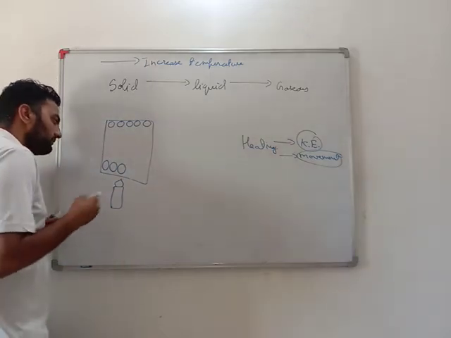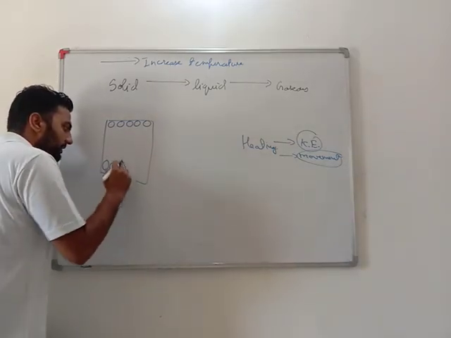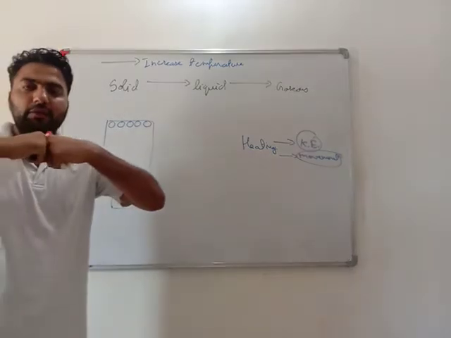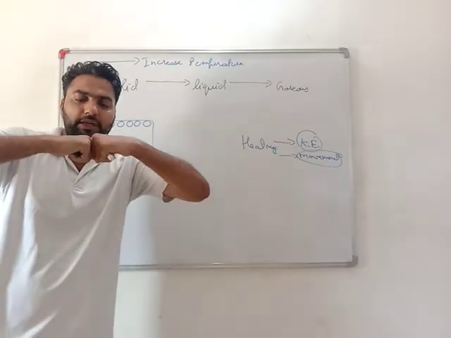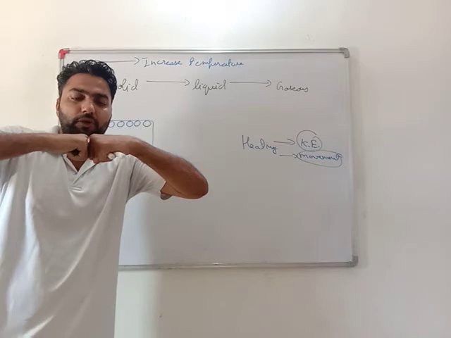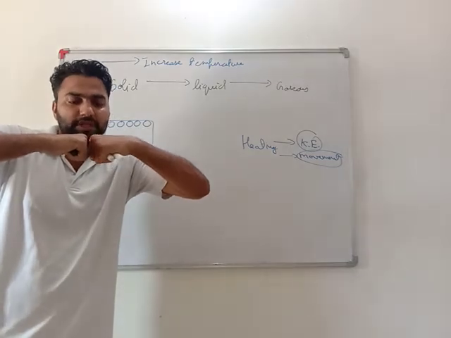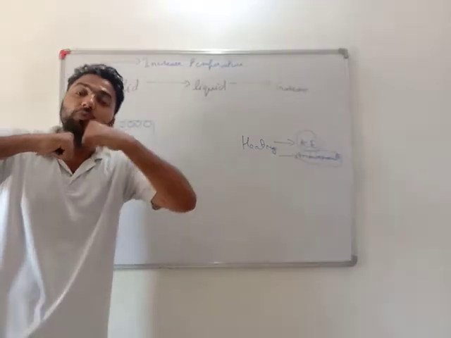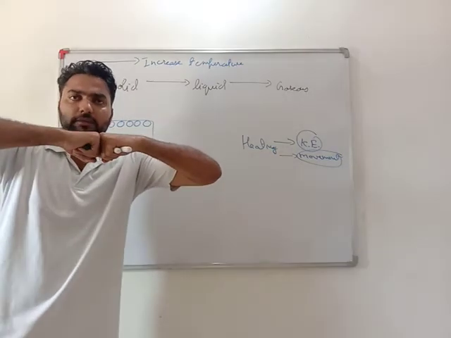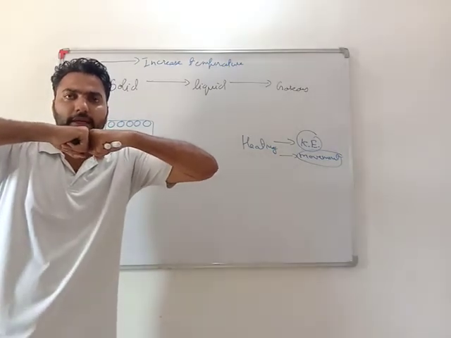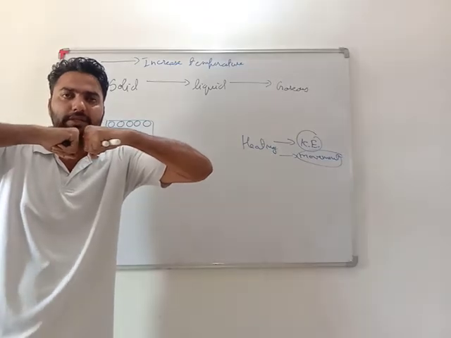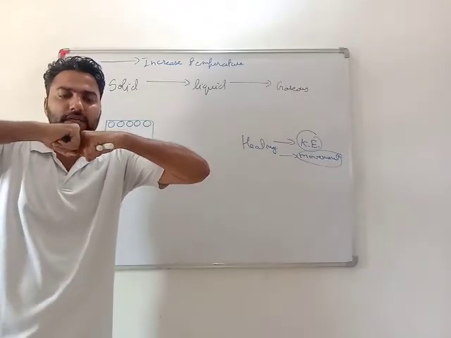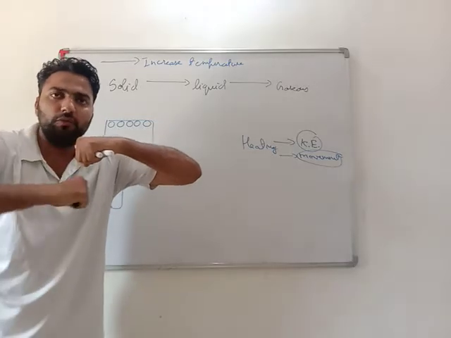So if solids are there and I heat these solids, what will happen is that this movement will increase. They will vibrate, vibrate, vibrate, more heating, vibrate, vibrate, vibrate. And one point will come when this vibration will be so much that they will be free to move. Normal heating, heating, heating, vibration increases, and it will increase so much that now they will be free to move.